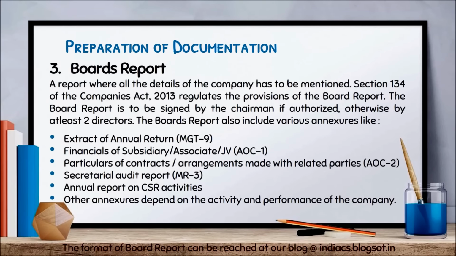The third thing is the board report. A report where all the details of the company have to be mentioned. Section 134 of the Companies Act 2013 regulates the provision of board report. The board report is basically signed by the chairman if authorized, otherwise by at least 2 directors. Board report has various annexures like MGT-9, AOC-1, AOC-2, MR-3, report about CSR, and various other annexures depending upon the activity and performance of the company.